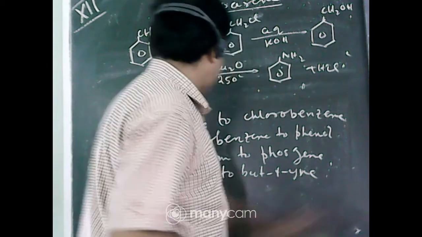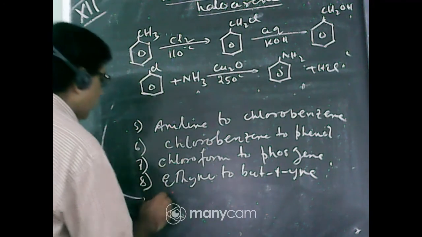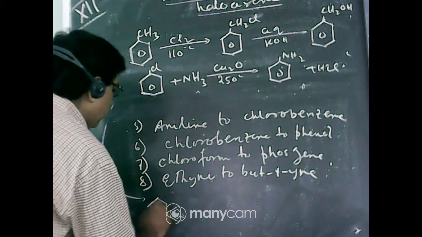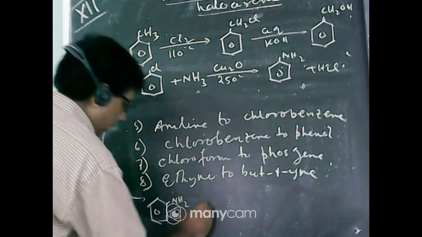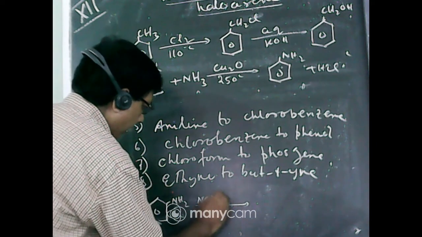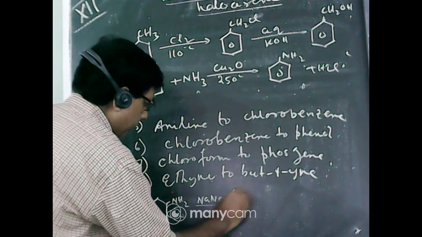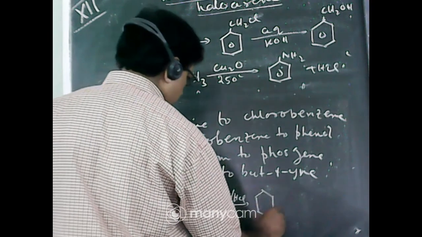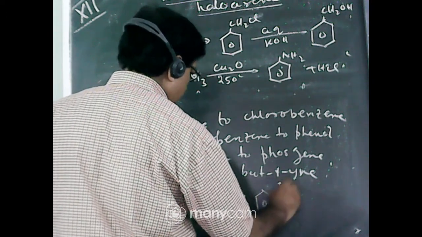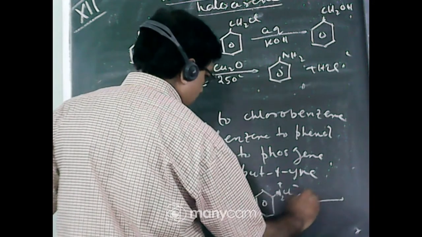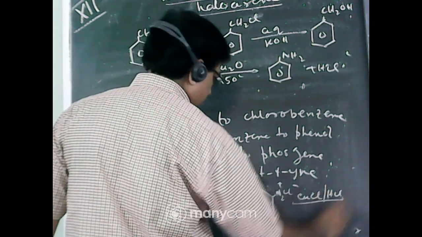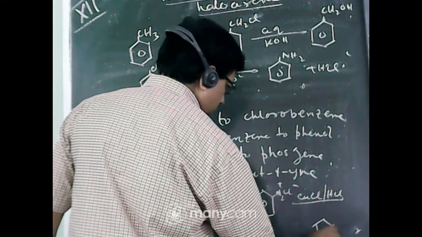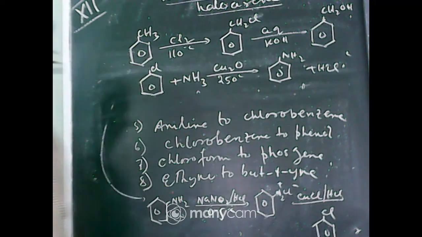Now next, aniline to chlorobenzene, vice versa. What is the formula of aniline? Benzene ring NH2. Diazotization: NaNO2 and HCl at 0 to 5 degrees centigrade. It forms benzene diazonium chloride, benzene ring N2+ Cl-. Now Sandmeyer reaction, CuCl and HCl, it forms chlorobenzene. So first diazotization, then Sandmeyer reaction, aniline is converted to chlorobenzene.